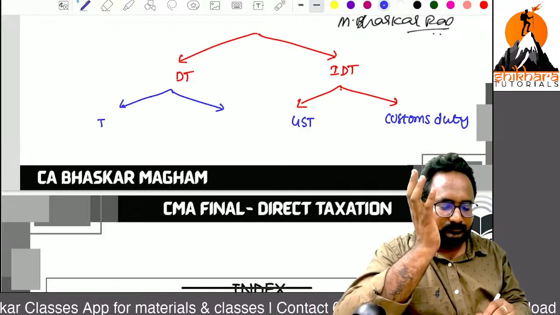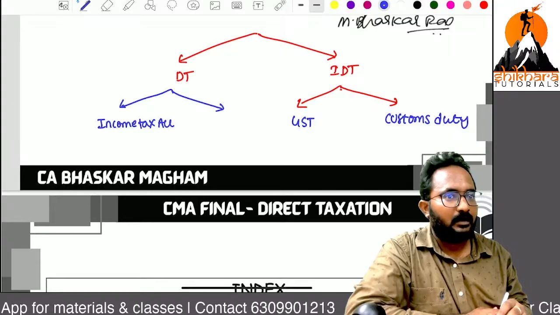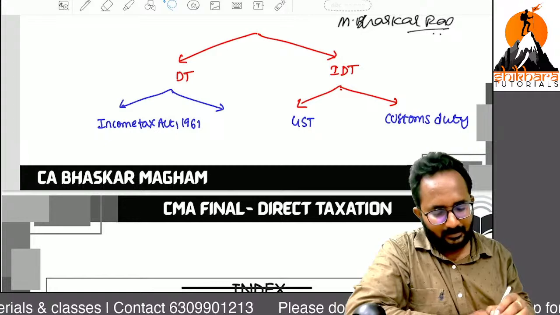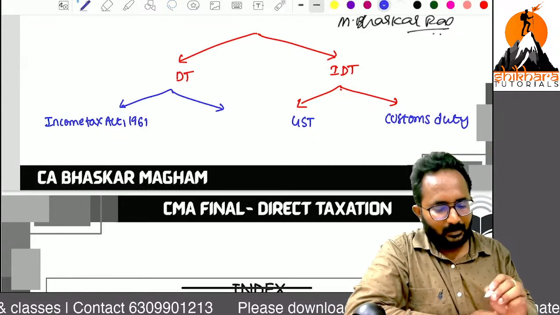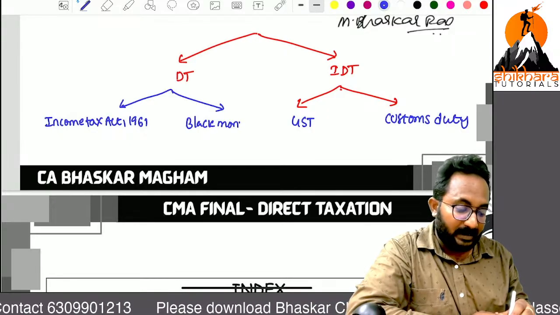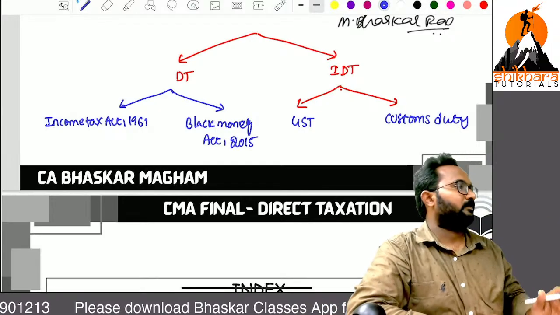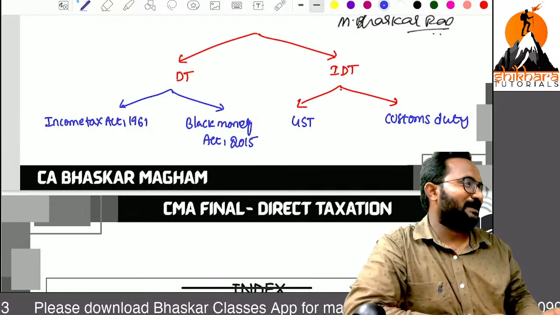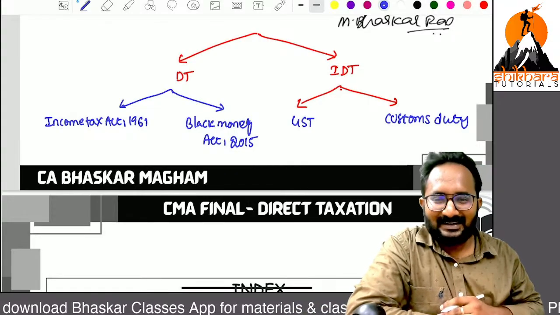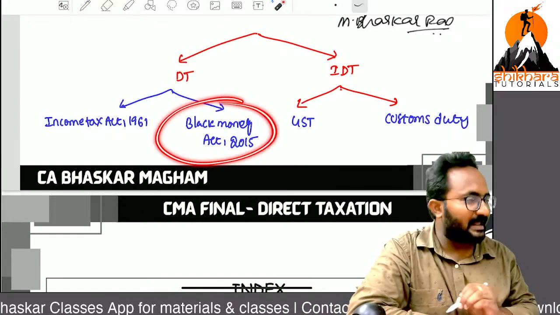One is the Income Tax Act, year 1961. Next, another one, Black Money Act, year 2015. Note the year. Sir, remember, now we have to learn this Black Money Act.